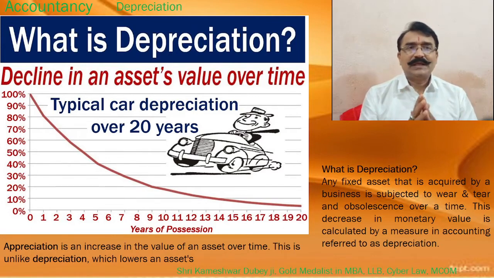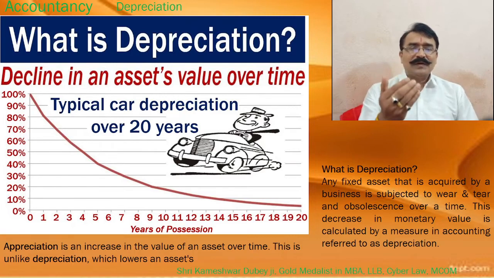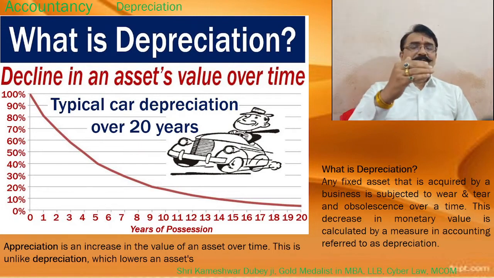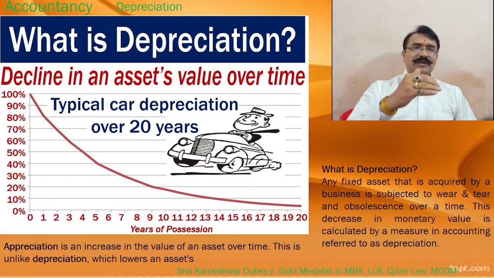Like that, every year when you go for insurance for your bike or car, the insurance company will make the valuation lesser. First year car valuation is 8 lakh. Second year it may come to 6.5 lakh. Third year it may come to 6 lakh. Valuation is slowly coming down.